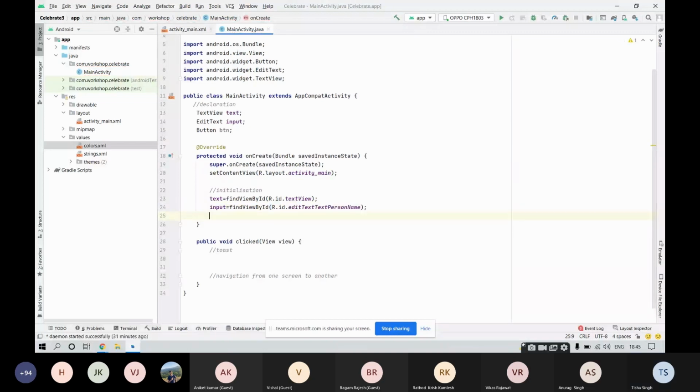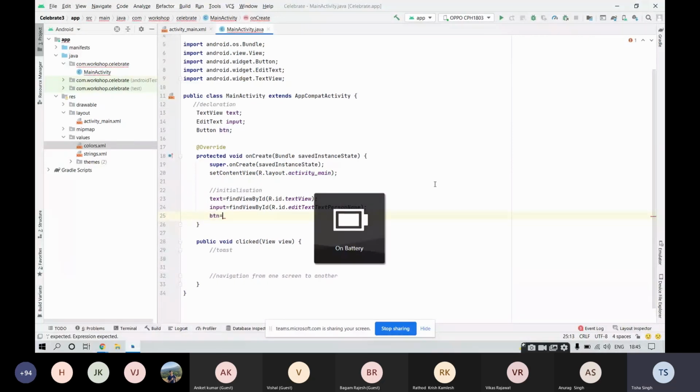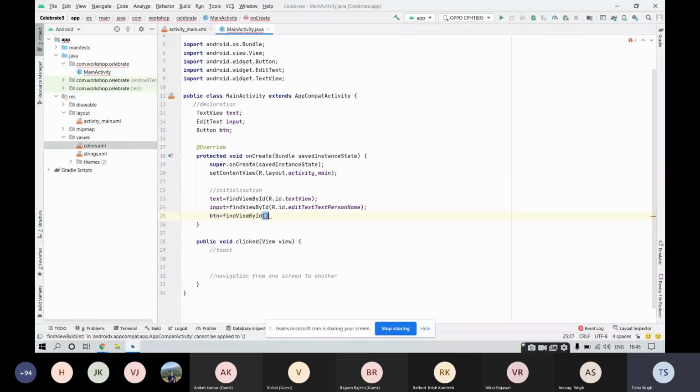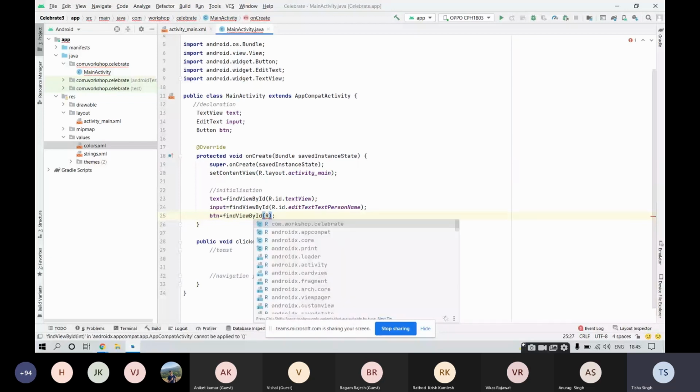Then go to this btn, assign it with findViewById, in parentheses, R.id dot button, because for the button widget we had the name of the id as button only. Fine.